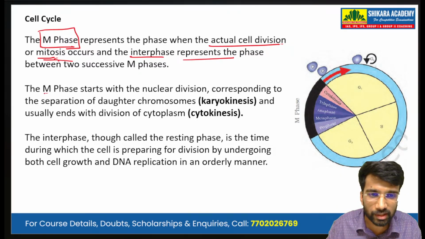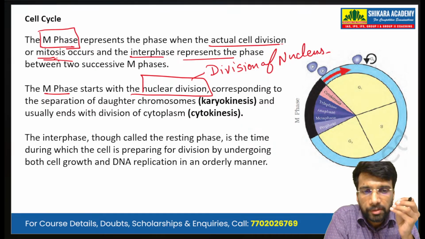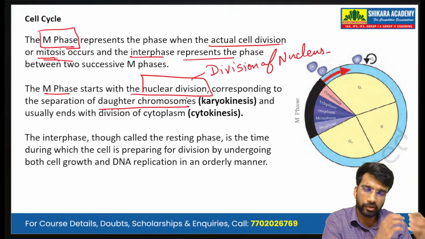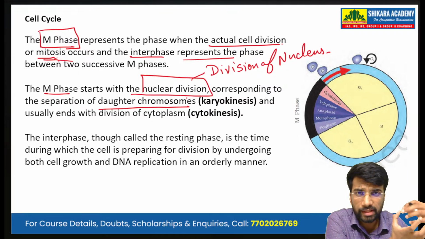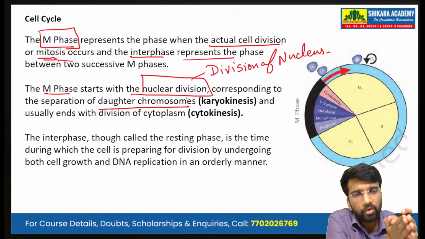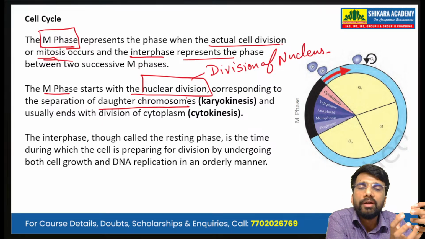So the M phase starts with the nuclear division, that is the division of the nucleus. And it corresponds to the separation of the daughter chromosomes. So first, the chromosome has replicated itself, it has made copies of itself. So now the nucleus starts to divide.